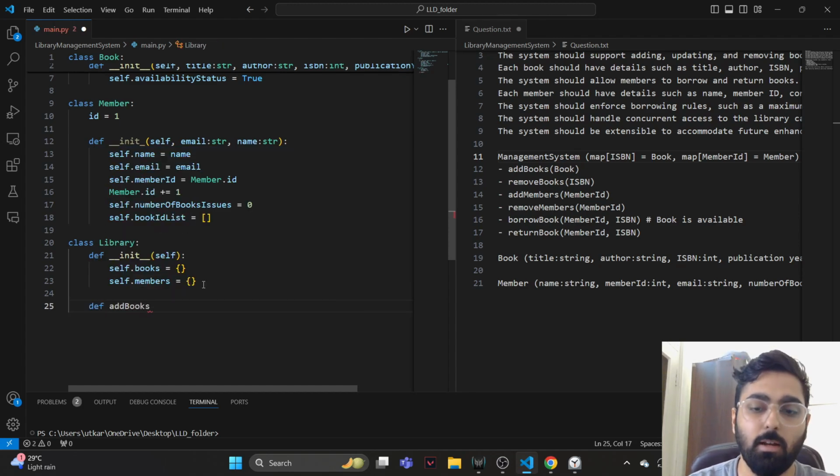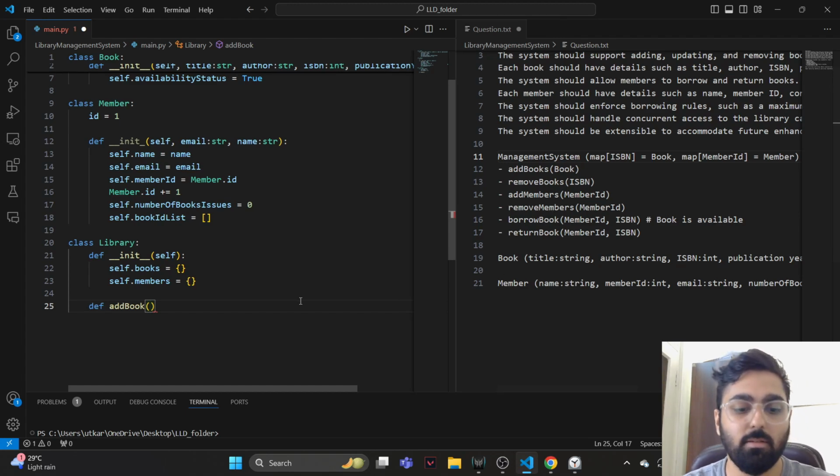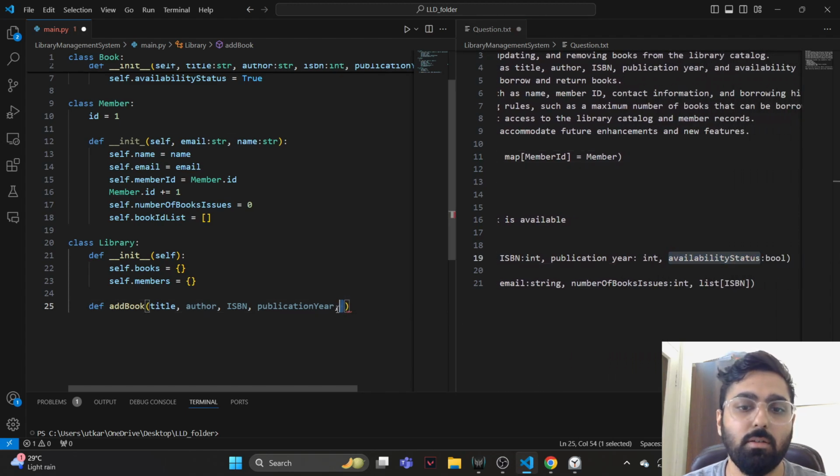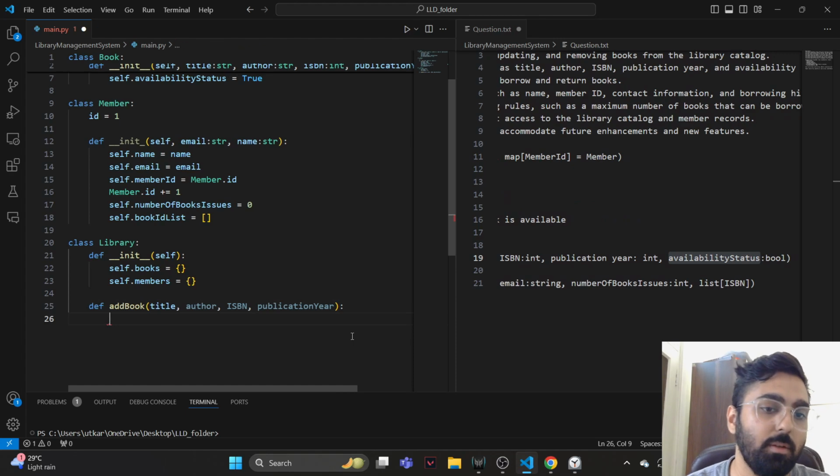So we have our add book function, which takes a book instance. Does it make sense to have that? No, actually it should take everything. It should take the title, the author, the ISBN, and the publication year. It should not take the availability status. I think that's pretty much it.